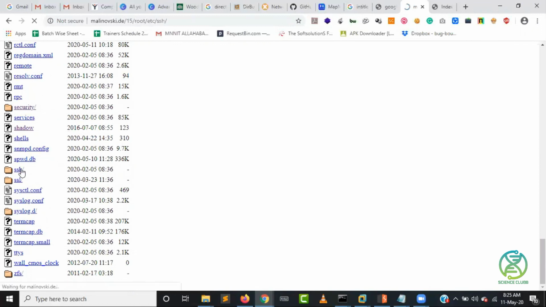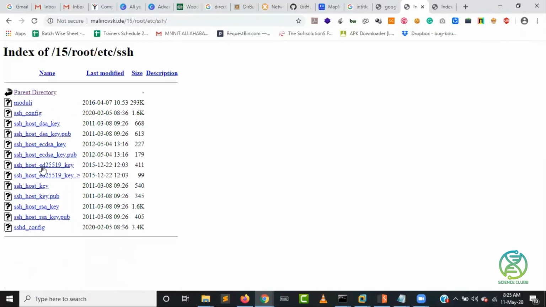You have an SSH file. If you get some information from here, you have the keys available with this particular SSH. If you have the keys available, I can directly connect with this particular application. Okay, remotely I can do that.